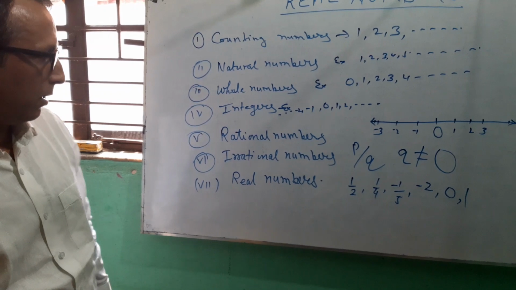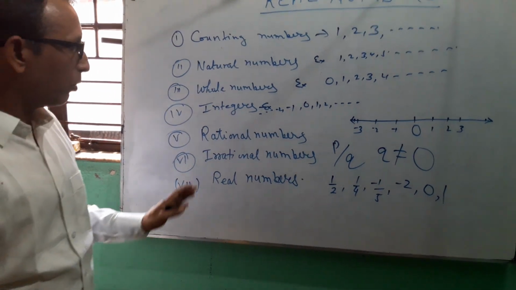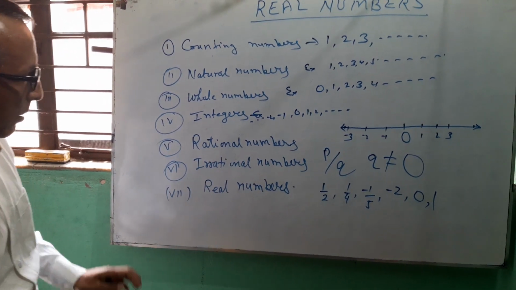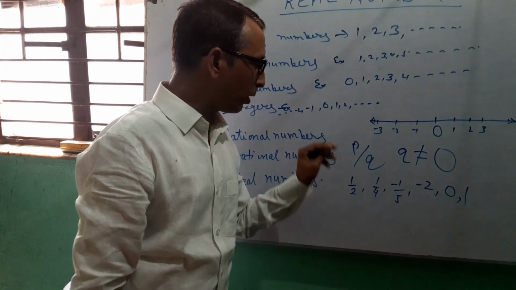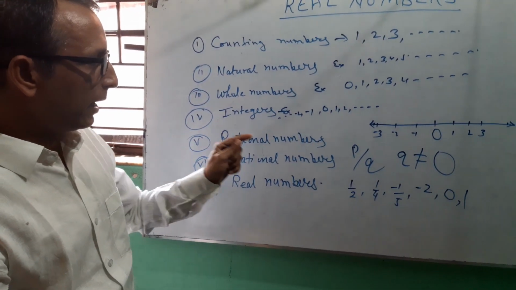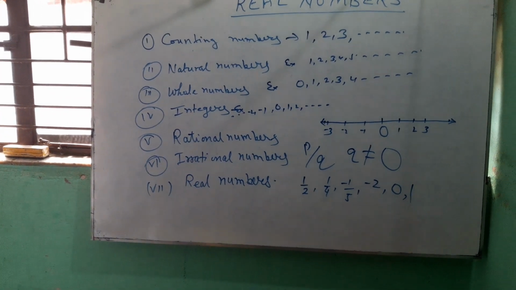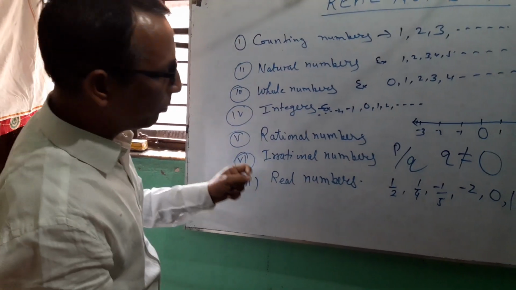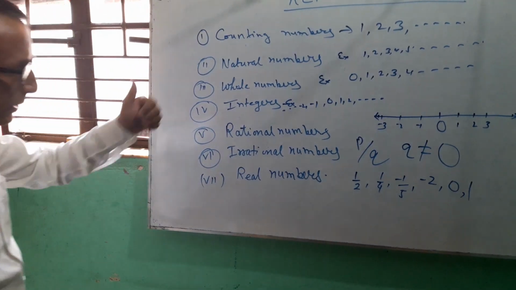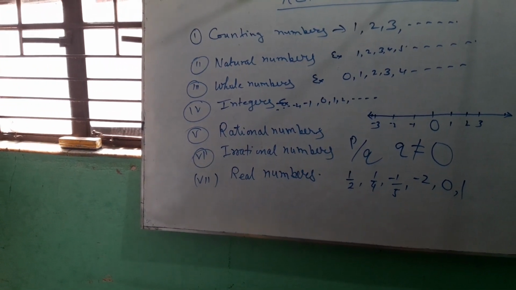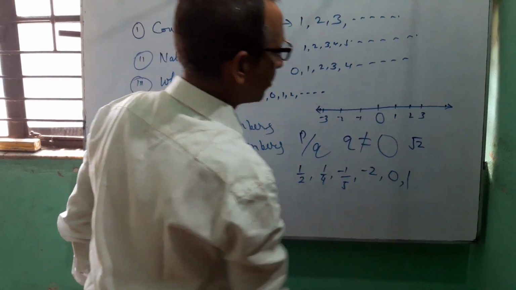Next number is irrational numbers. Irrational numbers are numbers which are not in the form of p by q, where p and q are integers and q does not equal 0. As an example, we can write root 2.